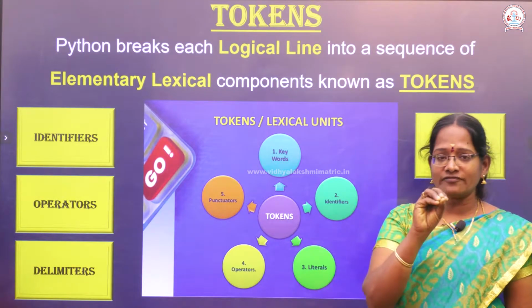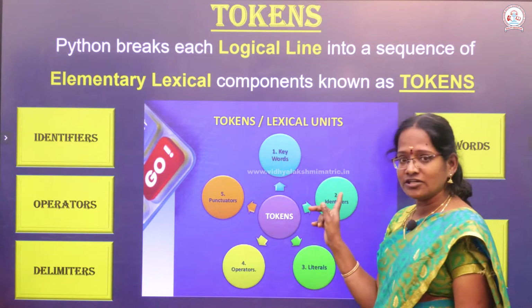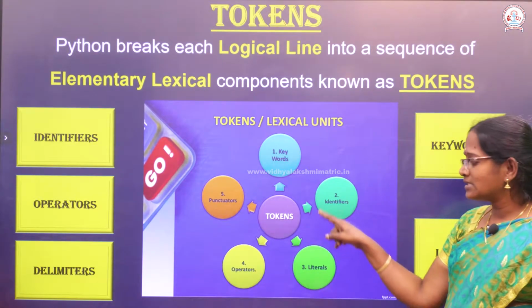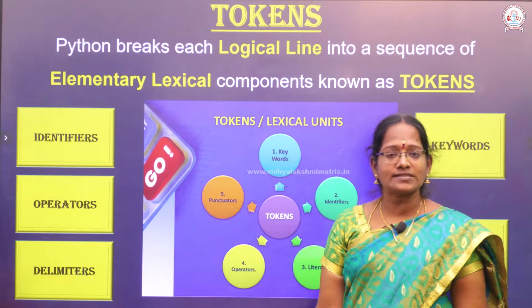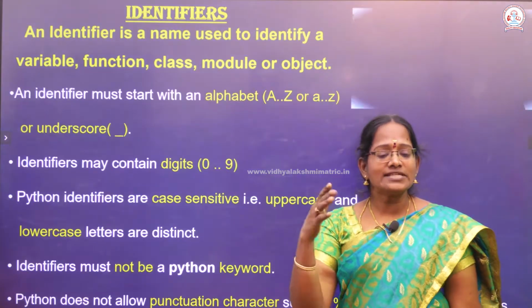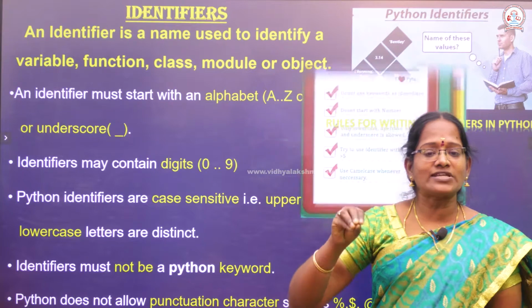Tokens are divided into 5 different concepts. What are the 5 different concepts? Keywords, identifiers, literals, operators and then punctuators. Punctuators are otherwise called delimiters. First we discuss identifiers. Identifiers means to identify something.